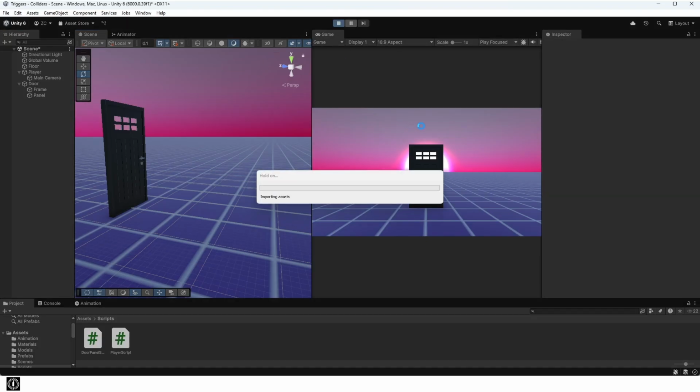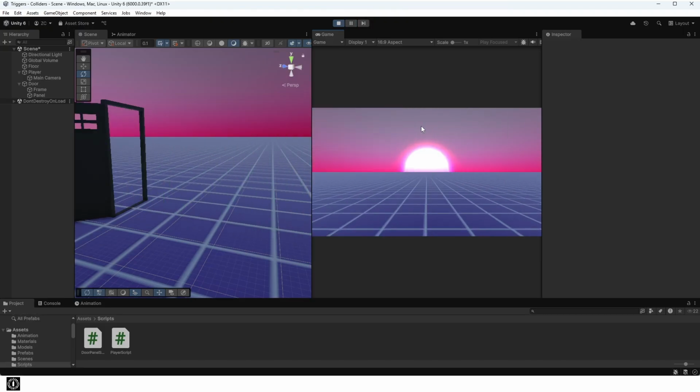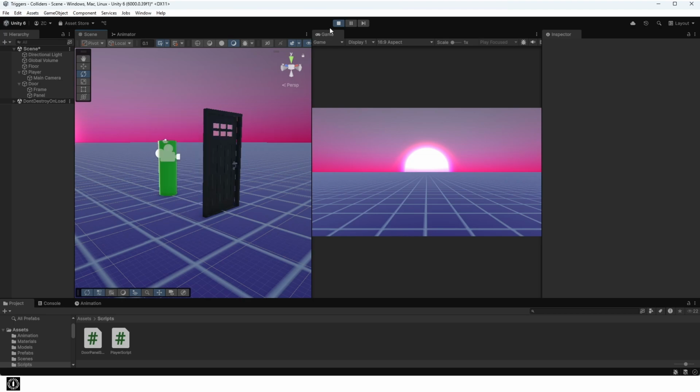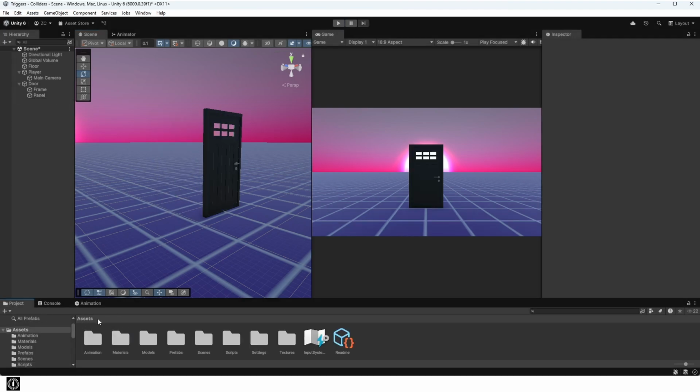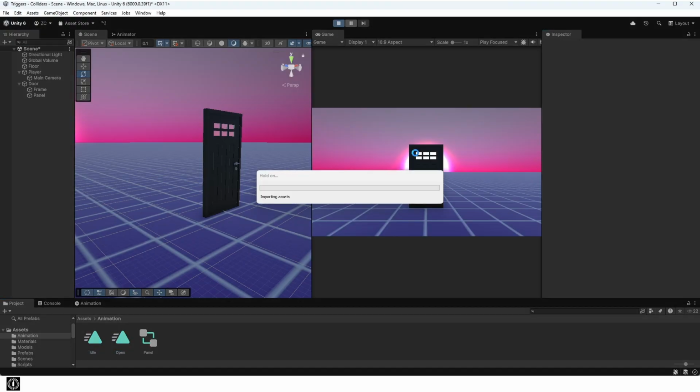In play mode, you'll see the door open when the player enters the trigger, but the open animation keeps looping. So go to your open animation and uncheck loop time. Now when we play it, it functions correctly.